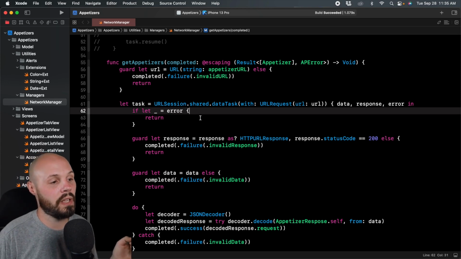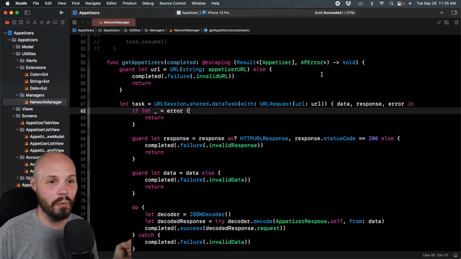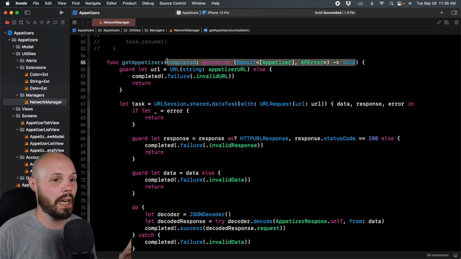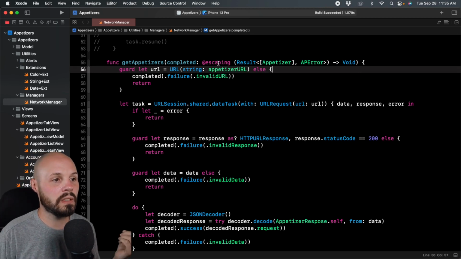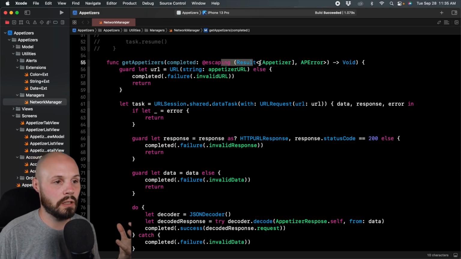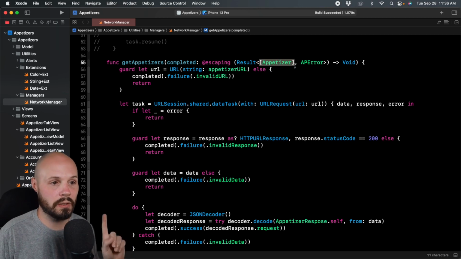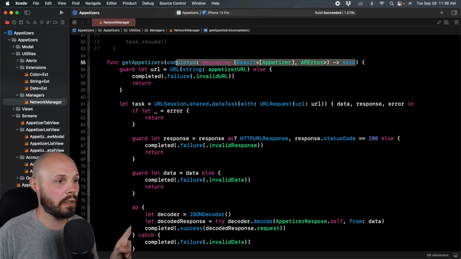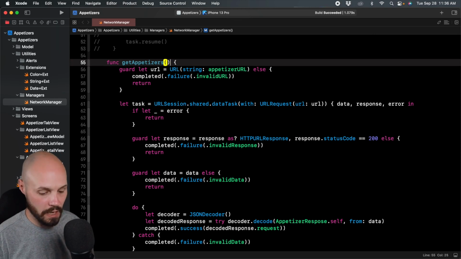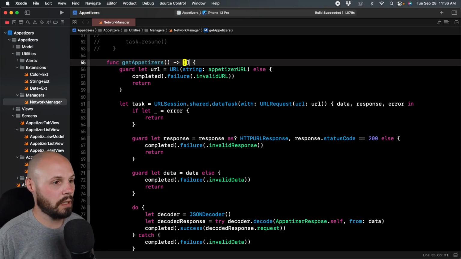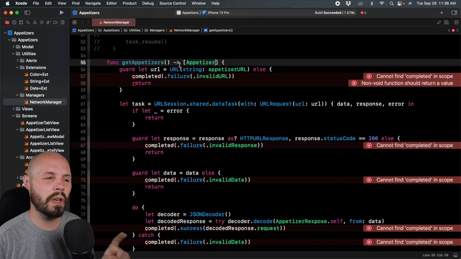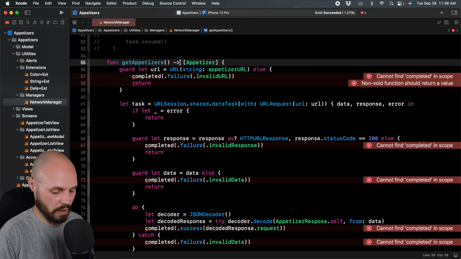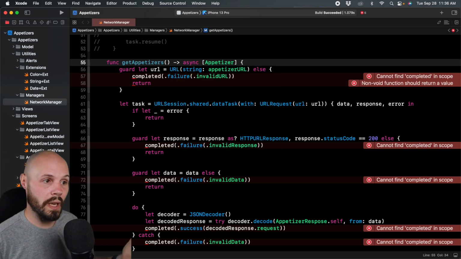So a big part of this new async await is not allowing that. To do that, we get rid of this whole completion handler paradigm altogether. But before I delete this code, let's pay attention. What does this return? The end result of this function returns an array of appetizer. So let's remember that. We're going to delete our whole completion handler, and we're going to return that array of appetizer. Now that's a much simpler function signature, but we're not quite done yet. We have to mark this async to use the new async await system.